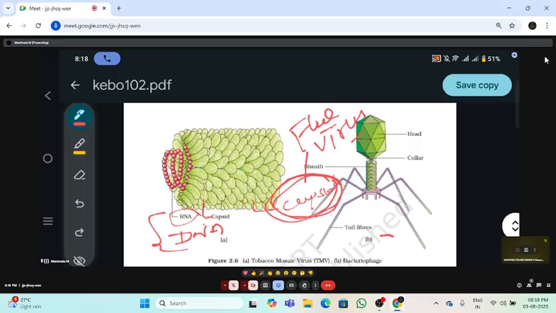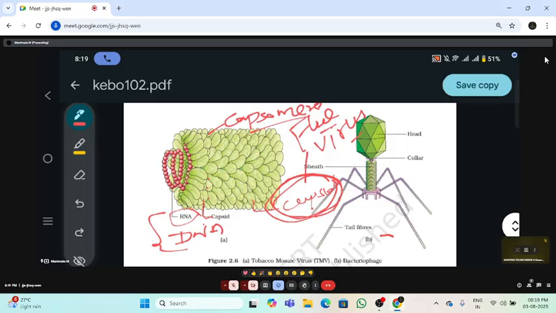Okay, and each protein coat is made up of what? Protein subunits. These subunits are called capsomeres. The subunits are called capsomeres. In some organisms, this capsid will act as the envelope.